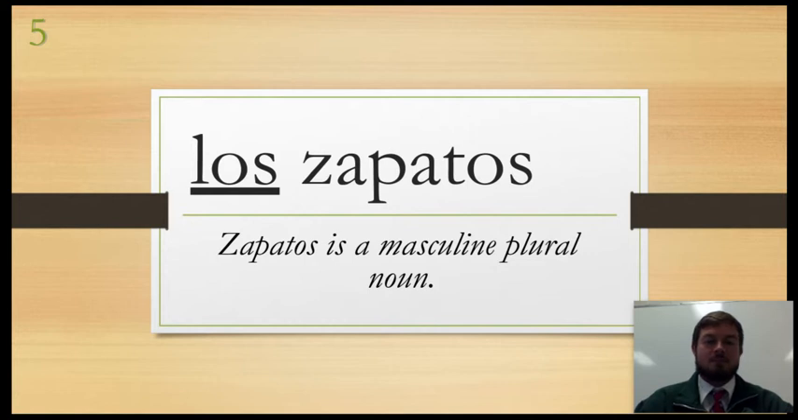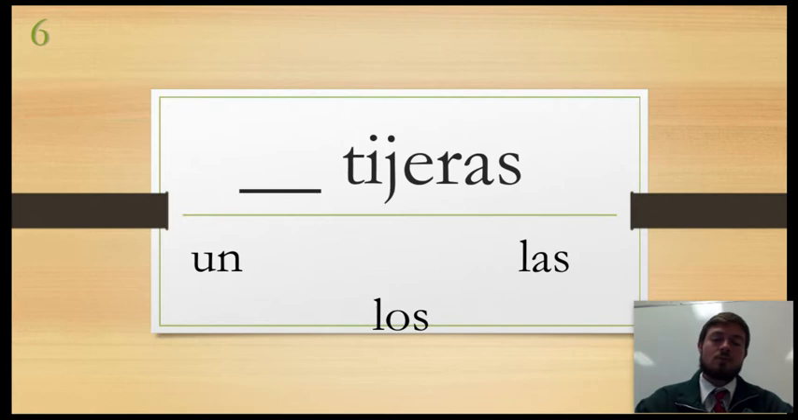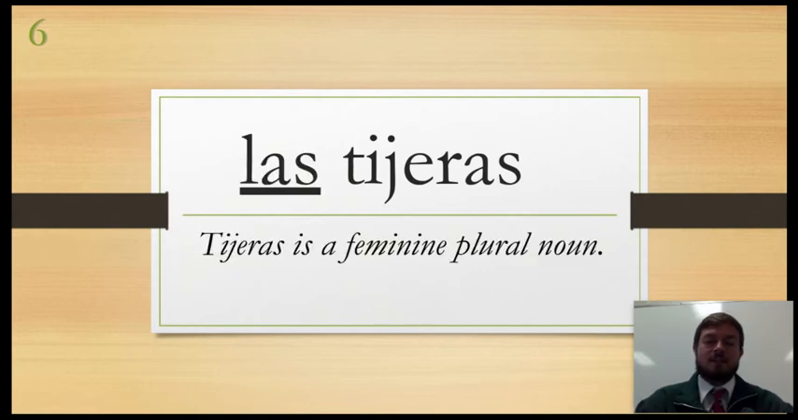And last one. Tijeras. Is it un, los, or las? You got it. Ends in AS. It is feminine. We got to pair it up with the feminine one, so it is las. Las tijeras.